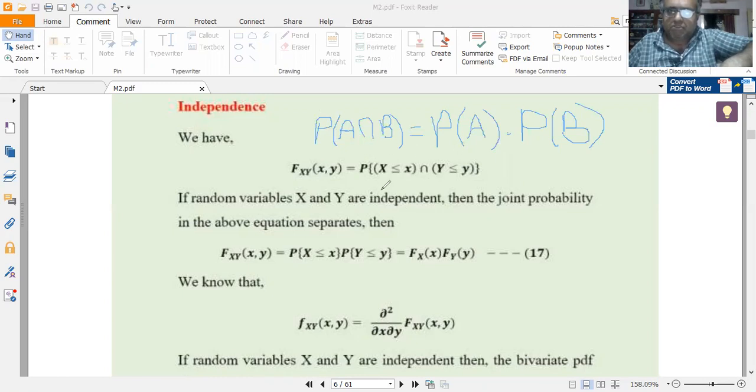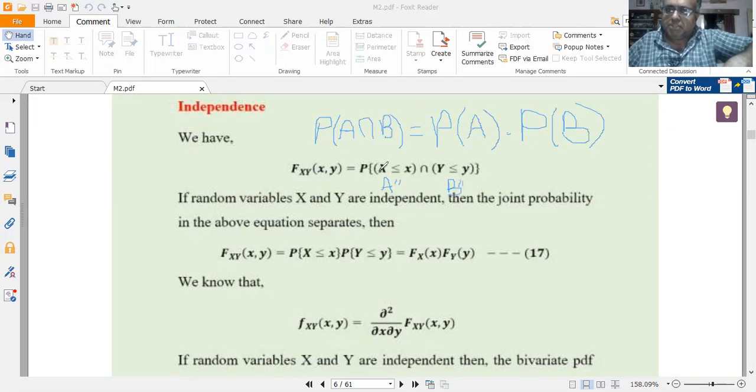Now, let A be equal to capital X less than or equal to small x. Let B be equal to capital Y less than or equal to small y. So P of A intersection B is P of capital X less than or equal to x intersection capital Y less than or equal to y. Now I have assumed A to be equal to X less than or equal to x, and B to be equal to capital Y less than or equal to y. So I have got P of A intersection B here. Now use this criterion: P of A intersection B is equal to P of A into P of B.